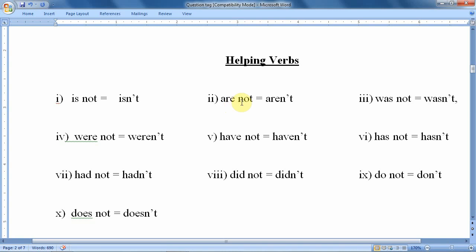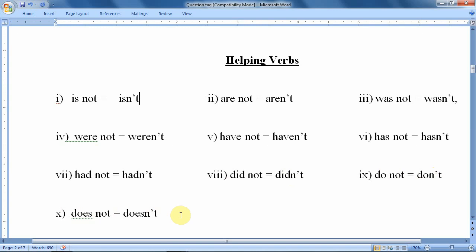In the same manner, "are not" is considered as "aren't". Some people are always using this "aren't", but still we can use it. Was not, wasn't. See, "was" is the word over here, and apostrophe t: wasn't. Were not, weren't. Have not, haven't. Has not, hasn't. Had not, hadn't. Did not, didn't. The pronunciation may vary, so it depends on you how you pronounce it. Do not, don't. Does not, doesn't.